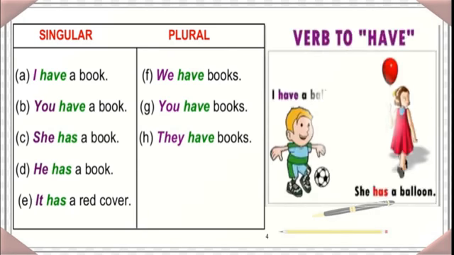Okay, see this. This boy is telling, I have a ball. This is first person, isn't it? First person is talking, I have a ball. Here it is third person. So, she has a balloon. I hope you understand.